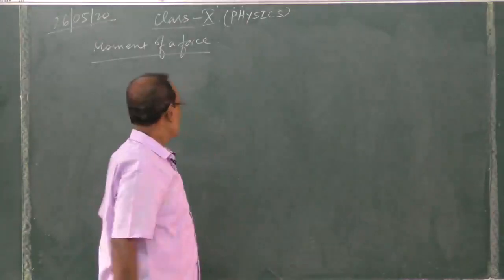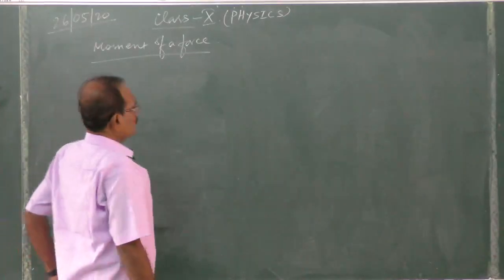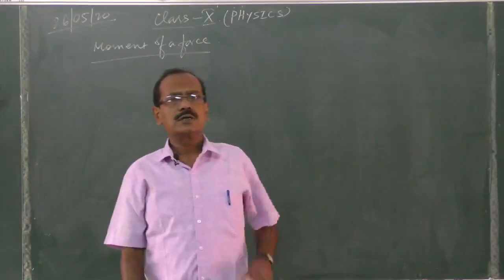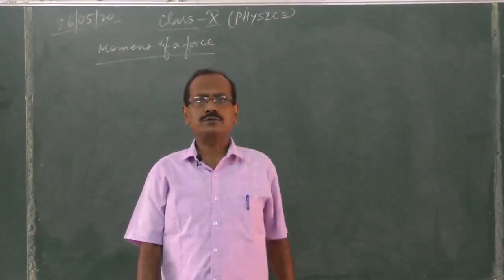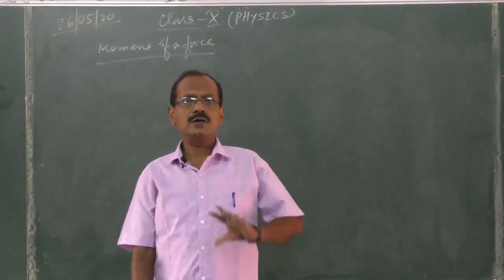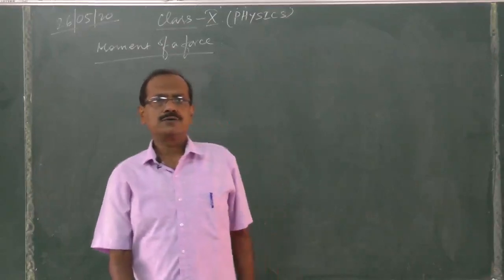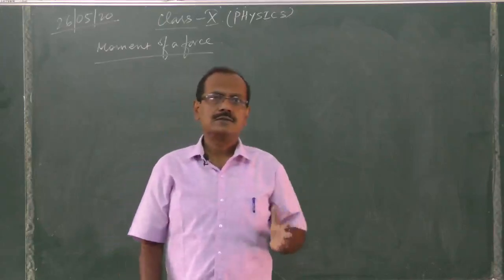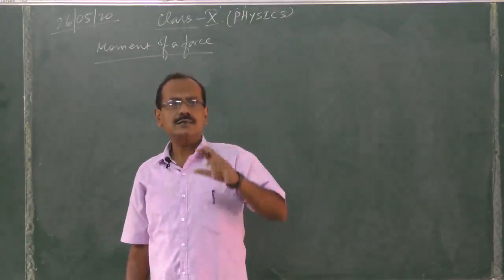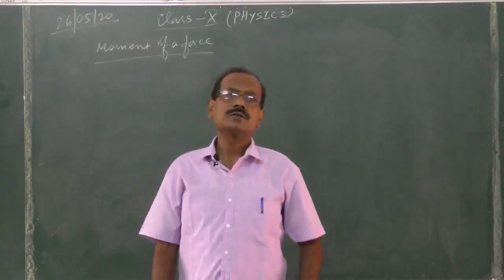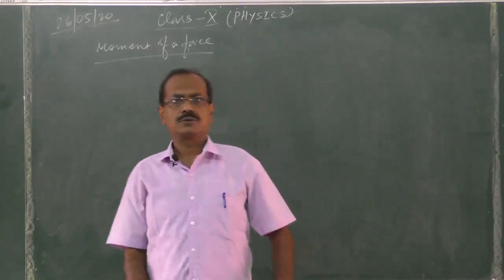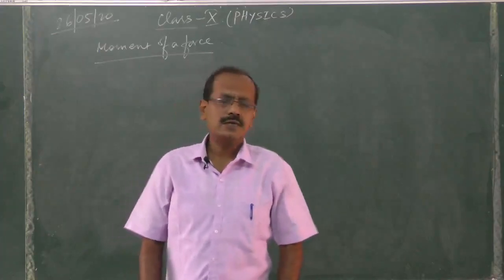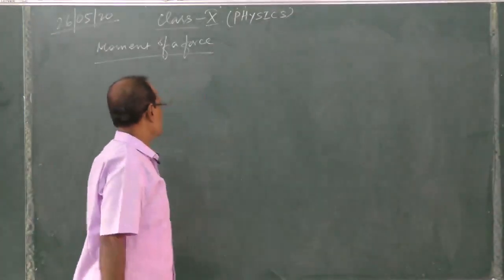So the rotational motion due to a force is known as the turning effect of force. By applied force, the body is turning, rotating. This is known as moment of a force, or simply moment. Moment means rotation.